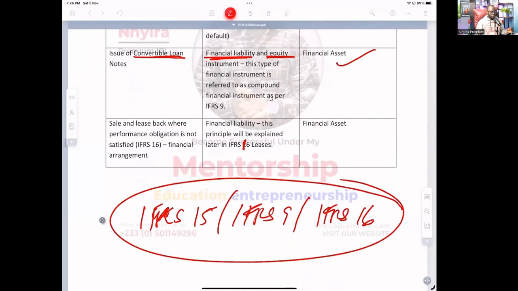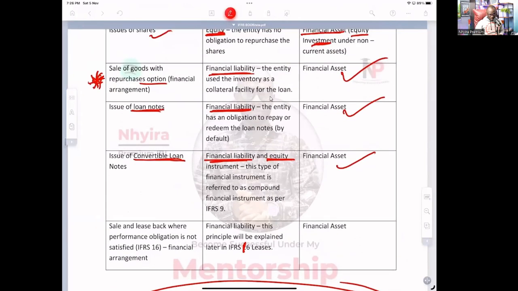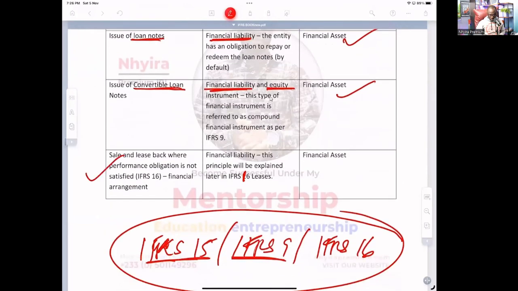They have something in common. Even though they can be individual in their depth, in their environment, they are related. So you saw the IFRS 15 and IFRS 9 earlier, sale of goods with repurchase option. You are seeing the same thing coming up here with IFRS 16, IFRS 15, and IFRS 9 in that particular case.